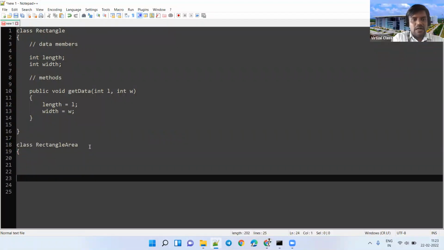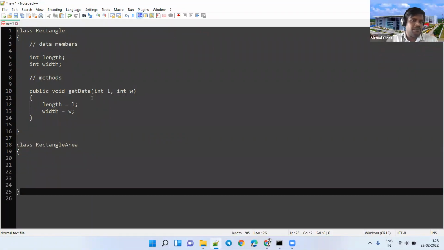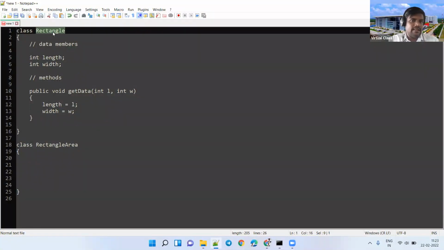Yes, this is one more class. Now, if you observe here, this Java file contains two classes. This class is Rectangle, and this class name is RectangleArea.